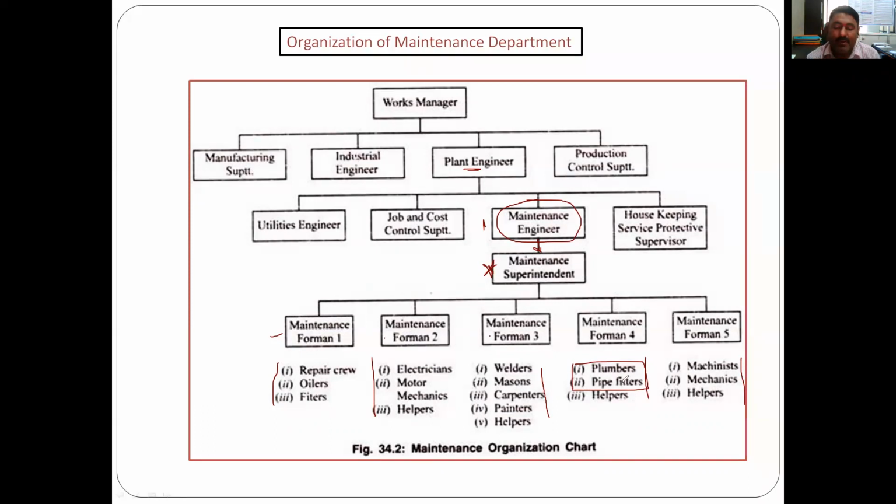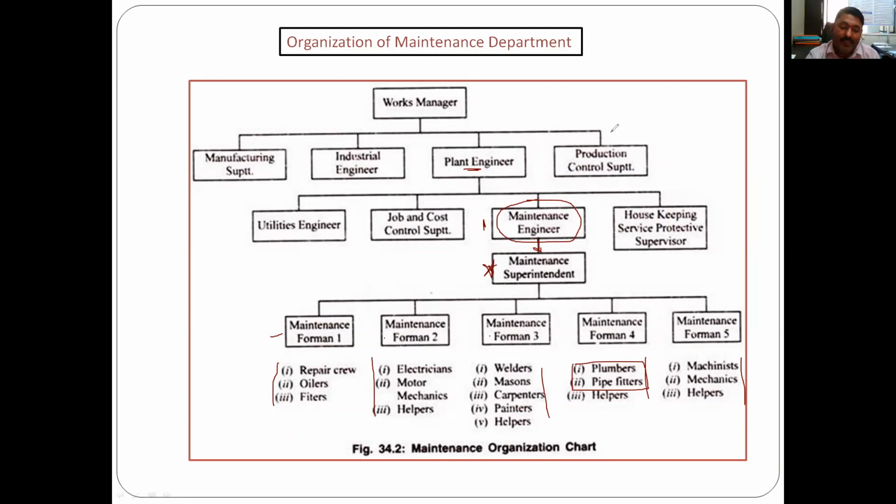It will not be exactly the same for all cases. Here I have shown only maintenance engineer 1. If there are different units in a particular plant, for example a fabrication shop and a machine shop, then fabrication will have a separate maintenance engineer and the machine shop will have a separate maintenance engineer.